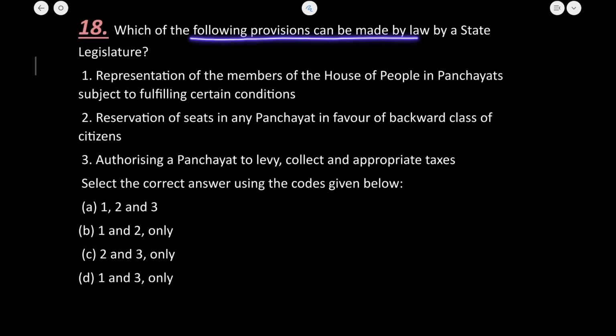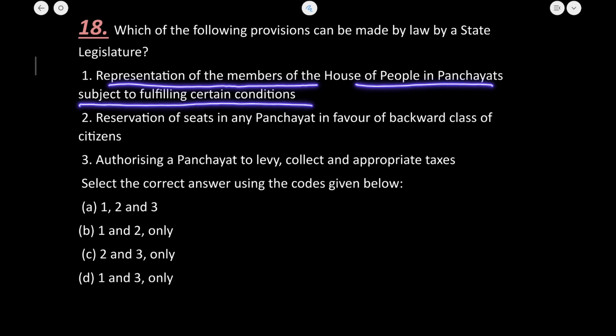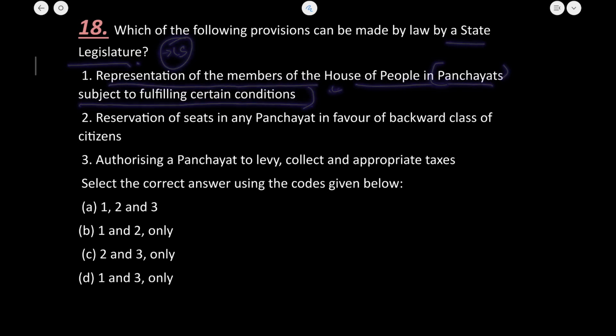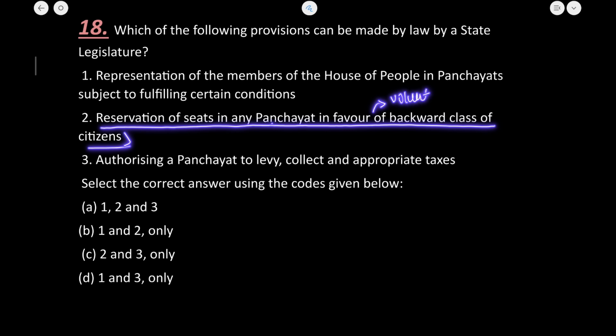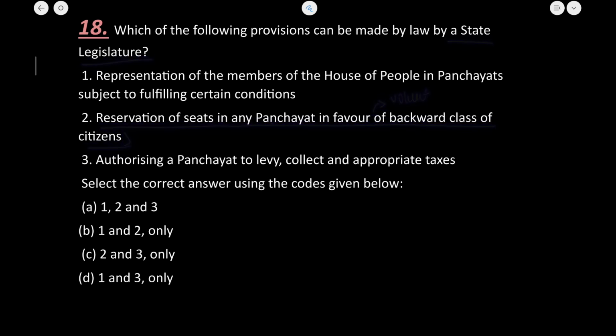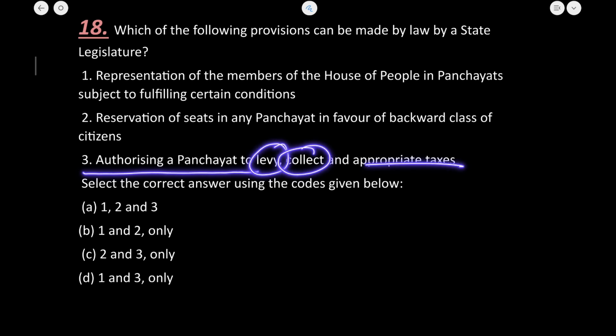Which of the following provisions can be made by the state legislature? Representation of the members of the House of People in Panchayat, subject to fulfilling certain conditions. Yes, the state legislature may by law provide the representation of members of the House of People, that is Lok Sabha, in the Panchayats. Next is preservation of seats in any panchayat in favor of backward citizens. I already told you recently that it is a voluntary provision under the purview of the state legislature. Authorizing a panchayat to levy, collect and appropriate tax. Yes, this is also true. So all of the statements are correct.